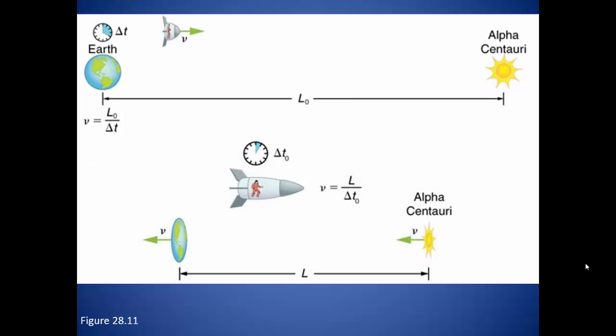Now remember that the observer in the spaceship is experiencing time dilation, so the time that passes inside the spaceship is less than the time that passes for the observer on Earth. The velocity of the spaceship, however, does not change. So if the velocity of the spaceship is the same for both observers, but the time passing for the person in the spaceship is less, then the distance measured by the person on the spaceship is also going to be less than the distance measured by the person left on Earth.